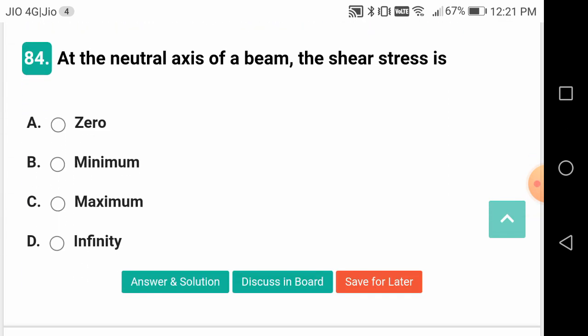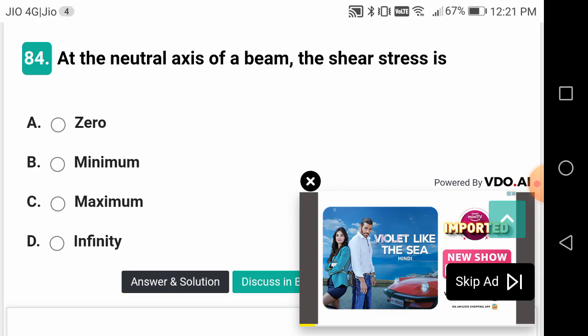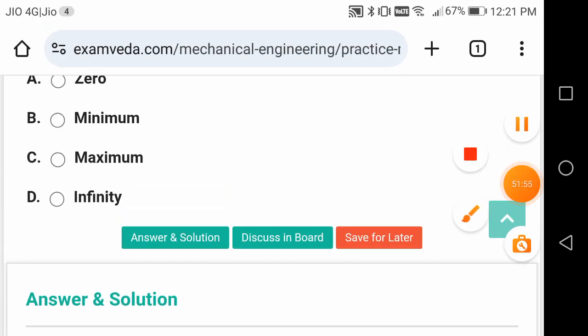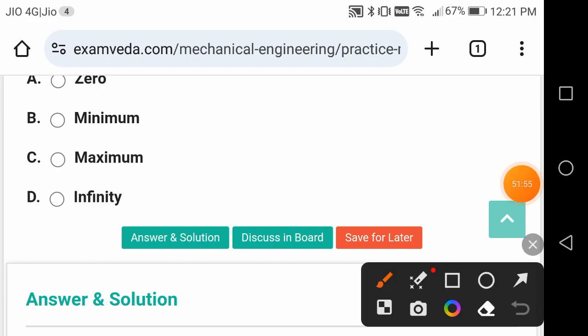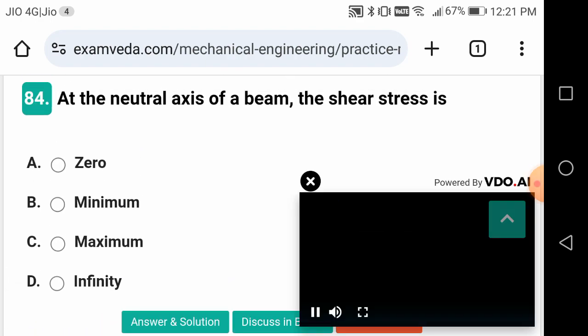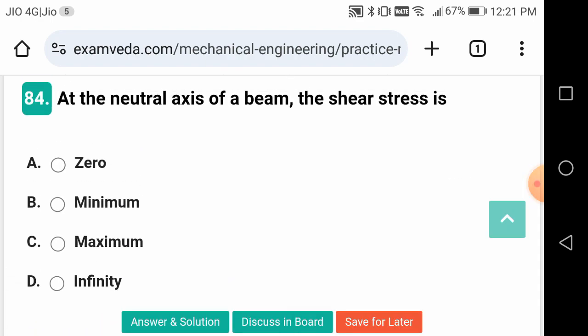At the neutral axis of the beam, the shear stress is maximum. Okay, friends. But the bending stress is 0 at the neutral axis, but shear stress is maximum at the neutral axis.